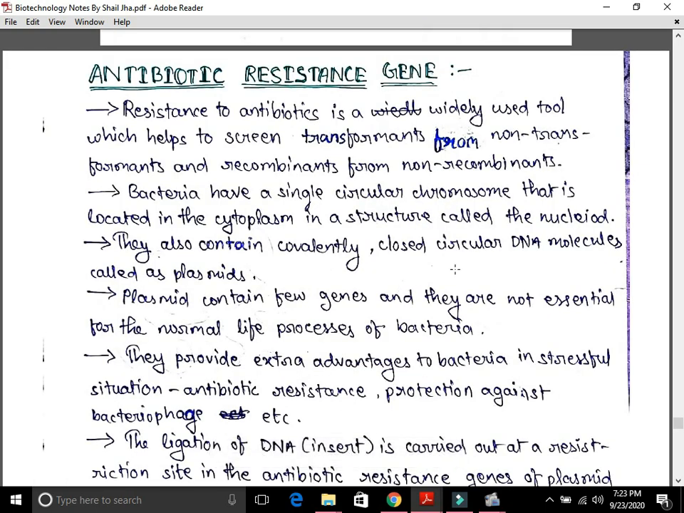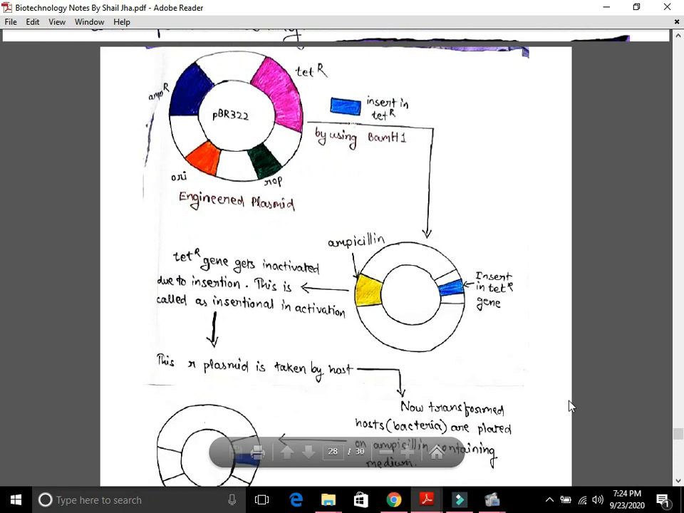Over here the concept of antibiotic resistance gene is discussed and that is explained in the form of one diagram. See, this is our engineered plasmid. It is having ampicillin resistance gene and tetracycline resistance gene. Now one insert which is drawn in blue color, that is target, is allowed to be inserted in the tetracycline resistance area. So over here this tetracycline resistance gene is inactivated due to insertional inactivation, and this tetracycline resistance gene will not form a functional protein, as a result of which this plasmid will not be protected from tetracycline. But ampicillin is intact because insertion has taken place in tetracycline resistance area.